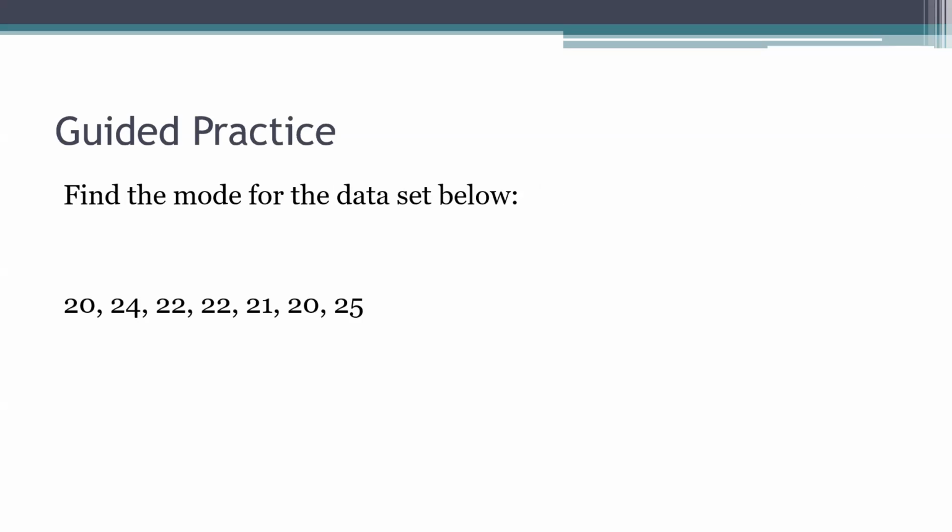There is such thing as no mode if there are no reoccurring numbers. There is such thing as having more than one mode. Like in this example, both 20 and 22 are our 2 modes. Now, if I had another 22, like a third one, then my mode would be just 22 instead of having 2 different ones.